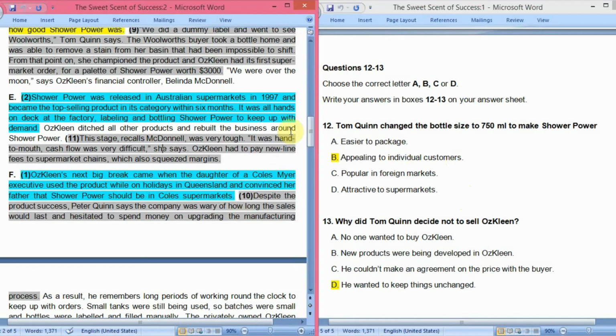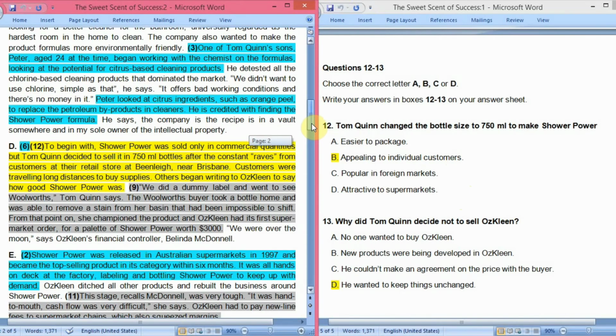Let's see again where it was written. Okay, in the D paragraph, Shower Power was sold only in commercial quantities, so they decided to sell it in 750 ml bottles after the constant requests, because the customers appreciated the product a lot, and that is why, to make it more appealing to them, they changed the bottle size. So that is how the answer is option B.